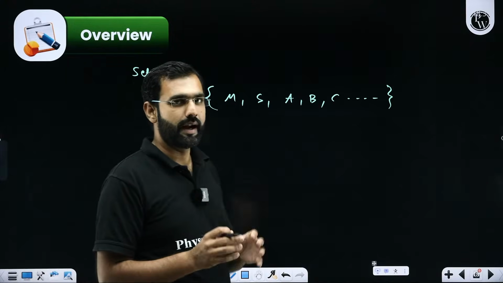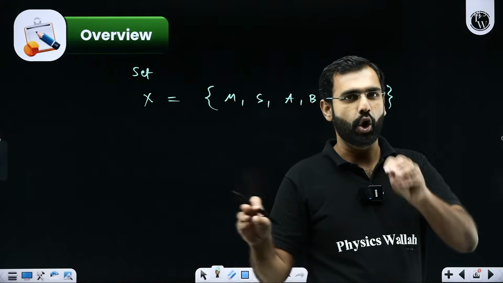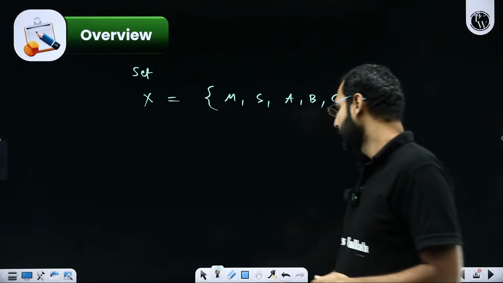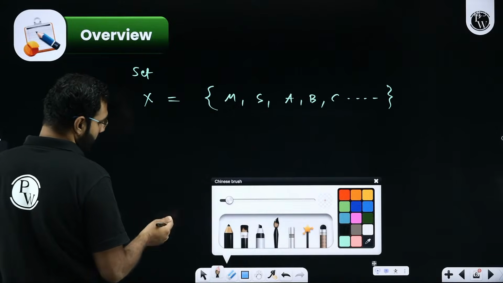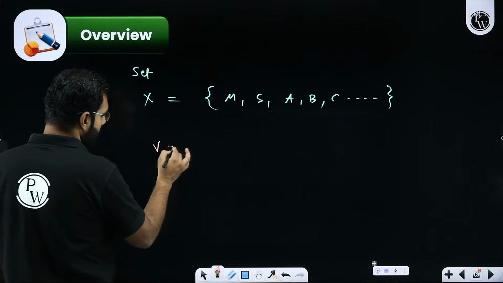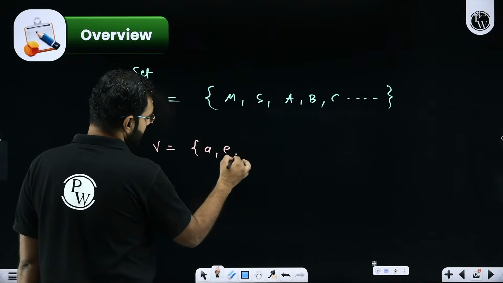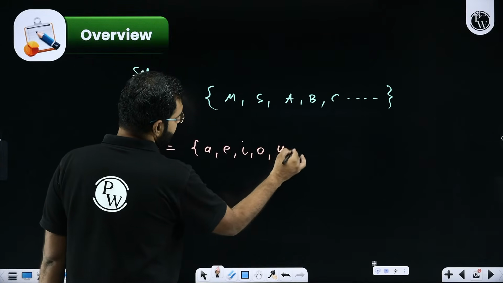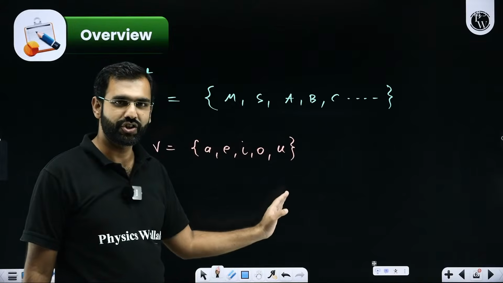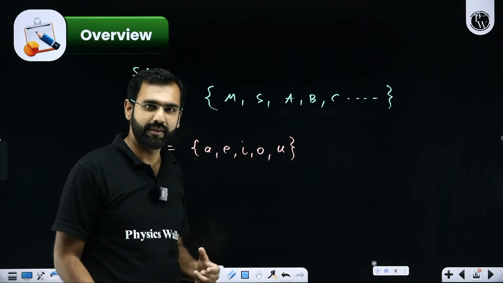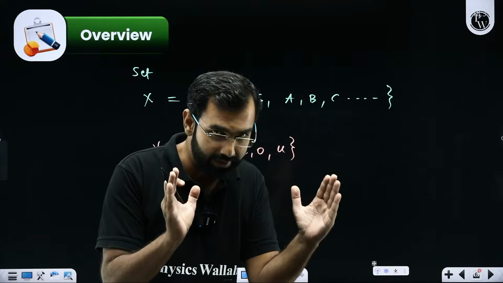But here you need to understand sets can be finite or infinite. Sir, what do you mean by that? Of course, let's say if I tell you about a set, which is the set of vowels in the English alphabet. So you may say that, sir, vowels in the English alphabet are 5. So this is clearly a finite set. This is a finite collection. This has limited elements. This has limited objects.